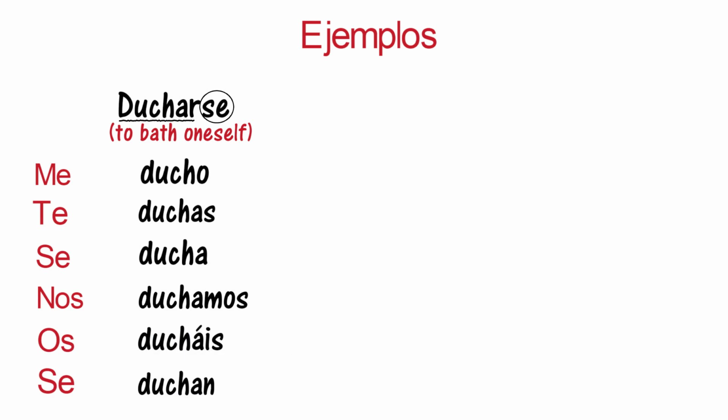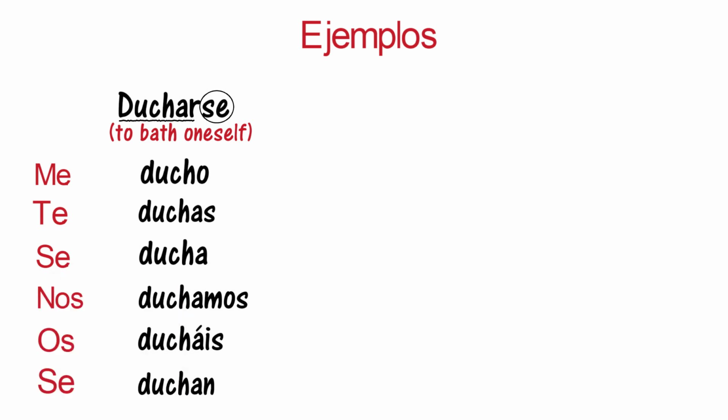Since duchar-se is an AR verb, it follows the rules of conjugating AR verbs. And because we are dealing with reflexive verbs, we do not use the regular pronoun. The reflexive pronoun replaces them. So instead of using yo, we use me. Instead of using tú, we use te. Instead of using él, ella, o usted, we use se.